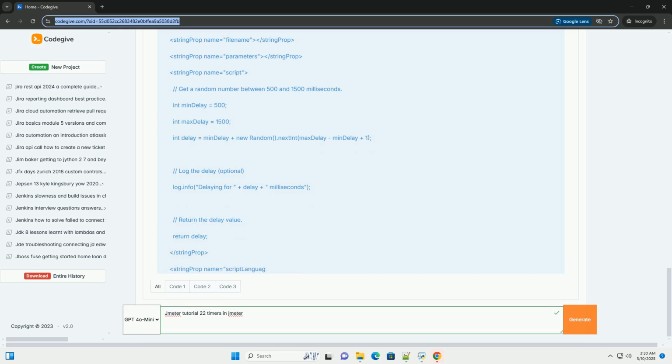This thread only, default: the timer regulates the throughput of the current thread only. The overall throughput will be multiplied by the number of threads. All active threads: the timer regulates the throughput of all active threads in the thread group. The desired throughput is shared among all threads. This is generally what you want.